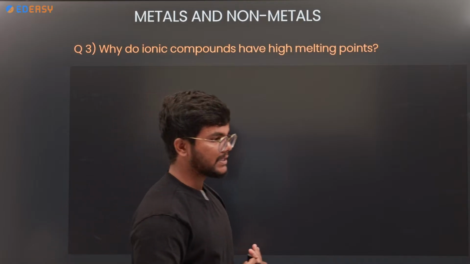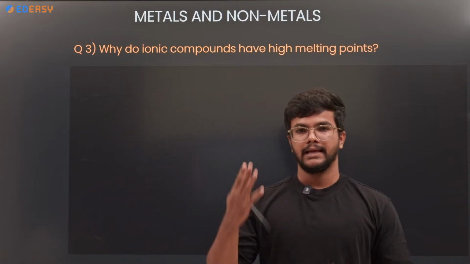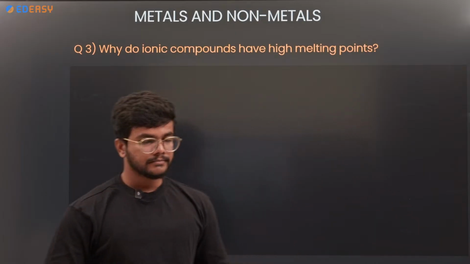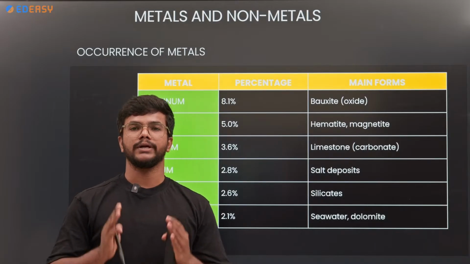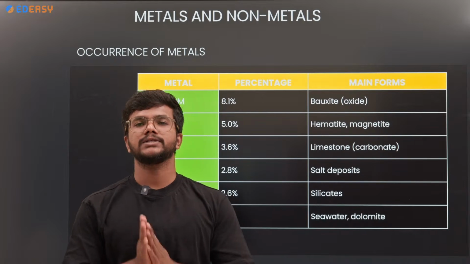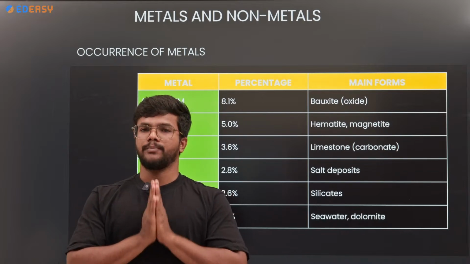What are the examples for the ionic compounds? Salts are the examples for the ionic compounds. That is why the melting point and the boiling point will be more. Till now we completed the chemical reactions of the metals and non-metals.